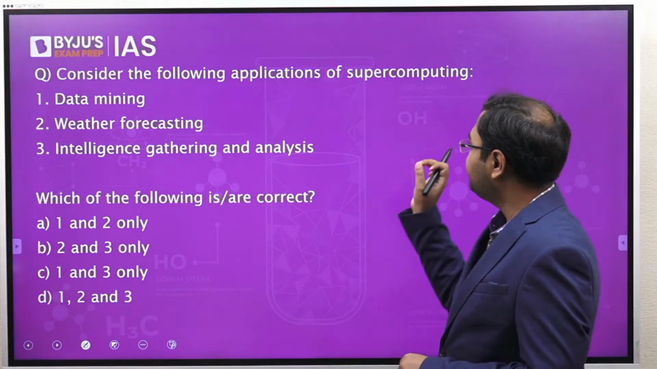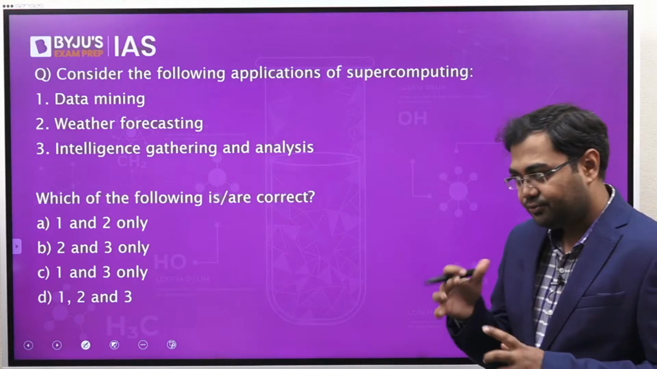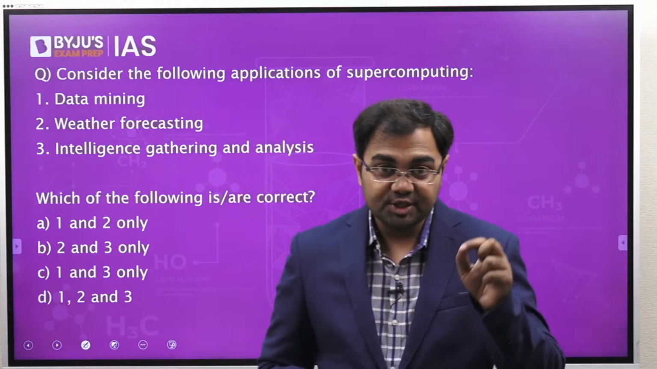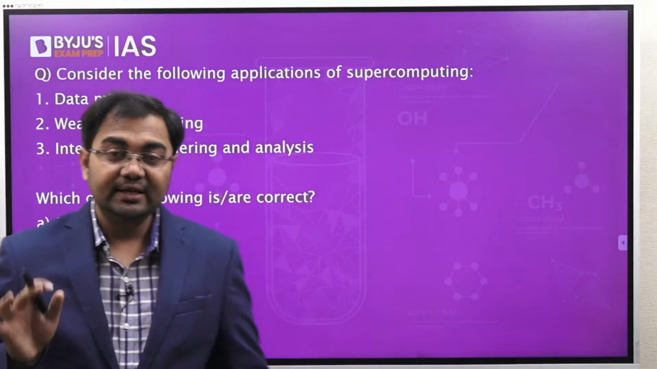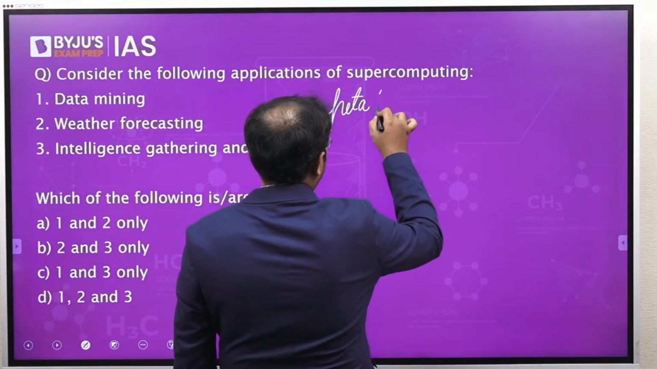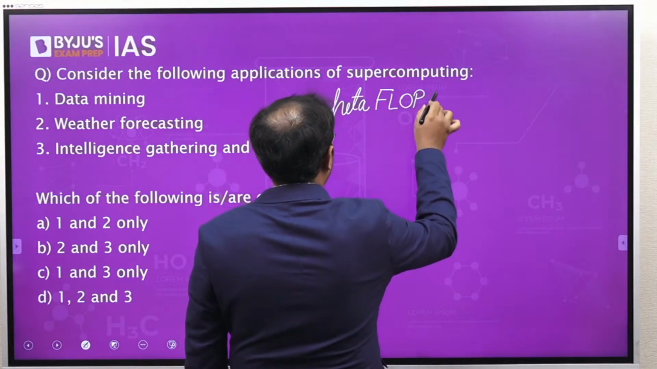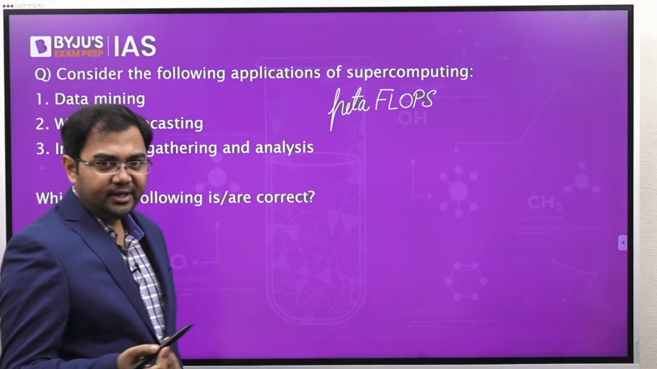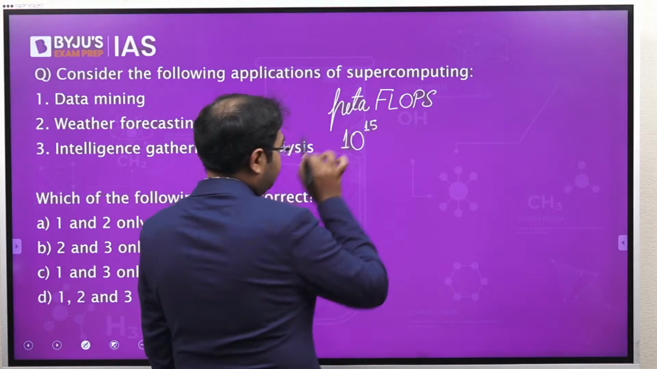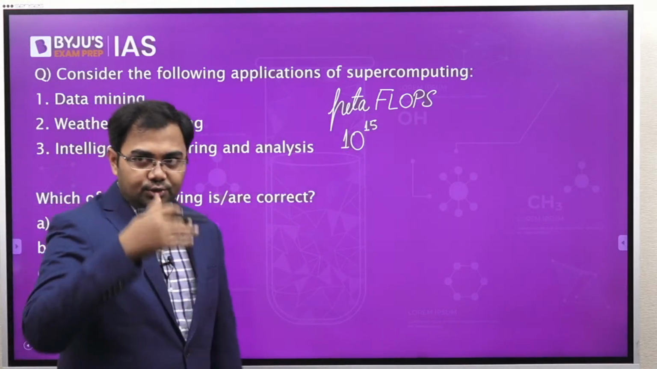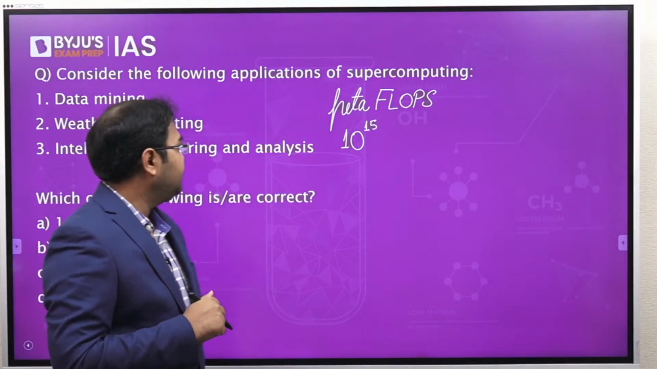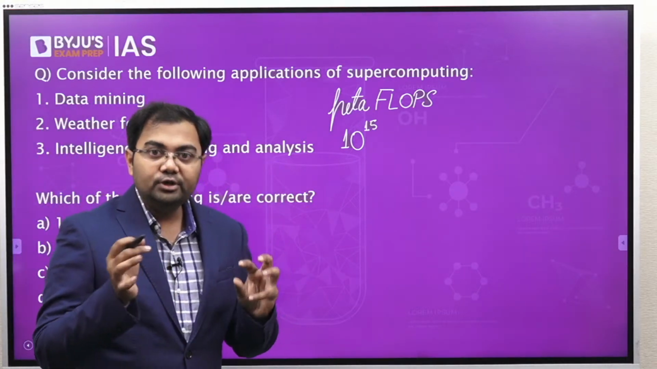That is where supercomputers are important, because yes, they are specific, but they are very fast, and the speed of supercomputers is measured in terms of something called petaflops. Now what do we mean by peta? Peta basically is a prefix that we use for 10 to the power of 15. You start with kilo, then mega, then giga, then tera, and then peta.